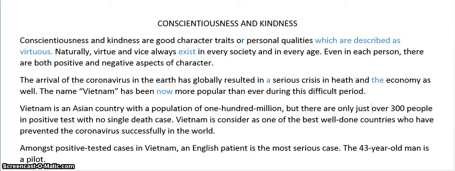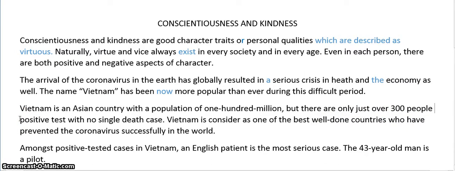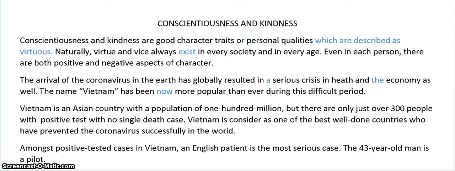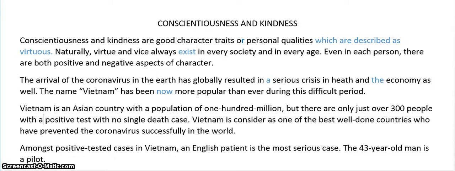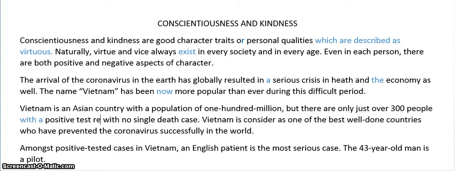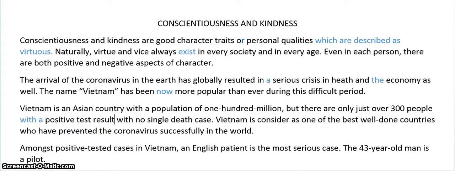Now I can also make the phrase here better. Let's make it perfect. So there are only just over 300 people with a positive test result. So we could say with a positive test, but we're talking about the result of the test. The result is positive. So we're being more precise, more specific.